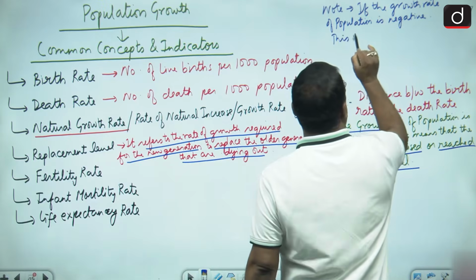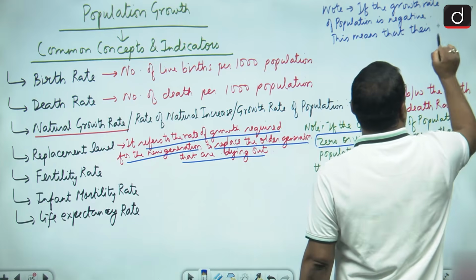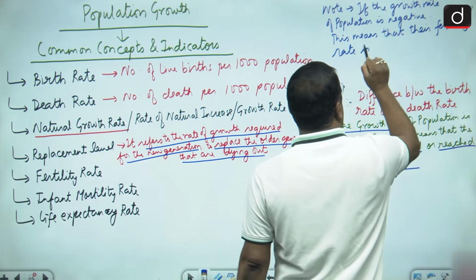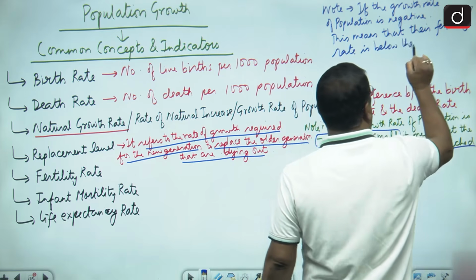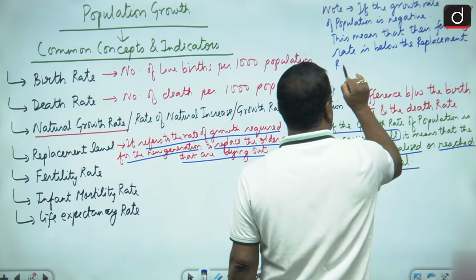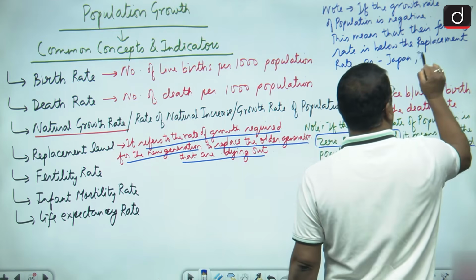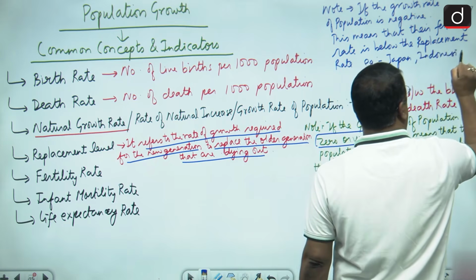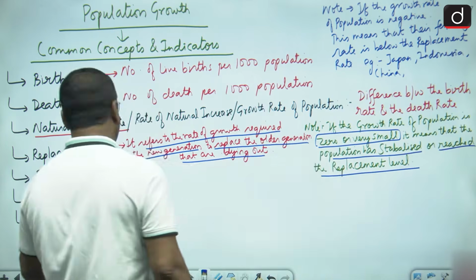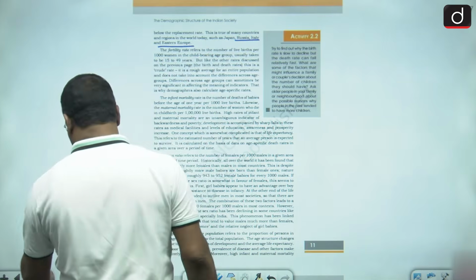This means that their fertility rate is below the replacement rate. Example, Japan, Indonesia, China also had it. Okay, Japan, Indonesia, China, and even Italy, Eastern Europe, they are the ones.